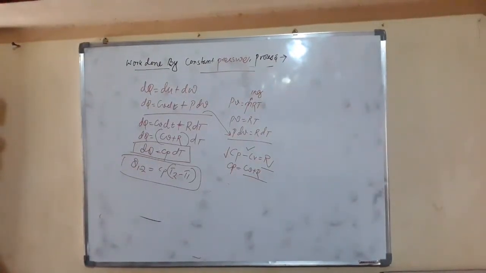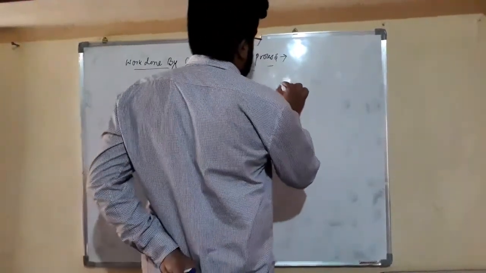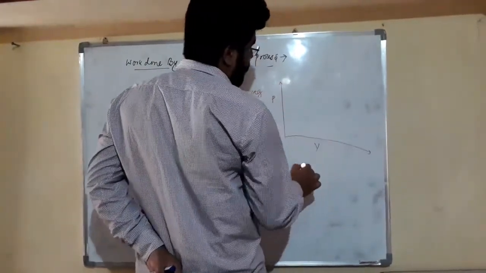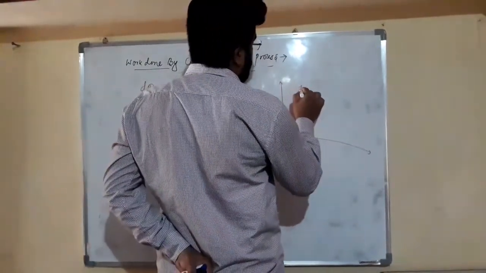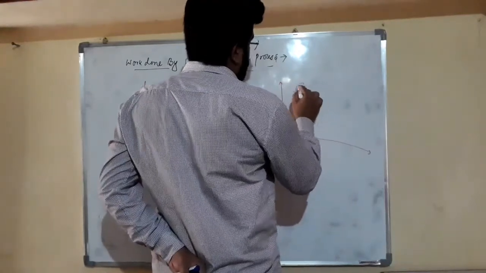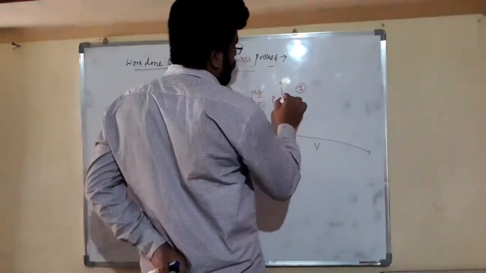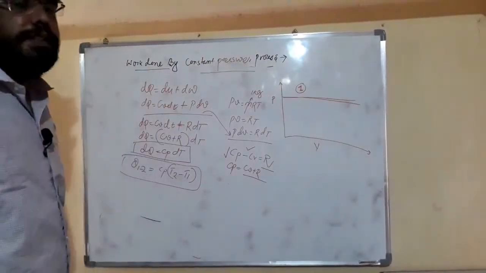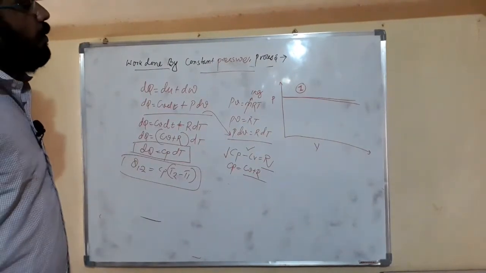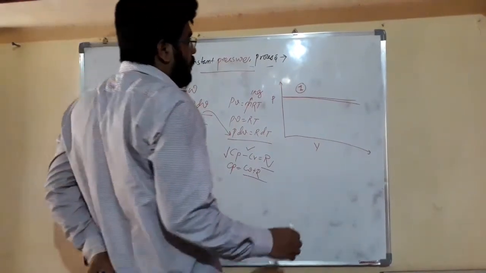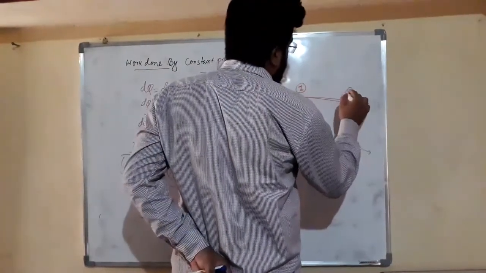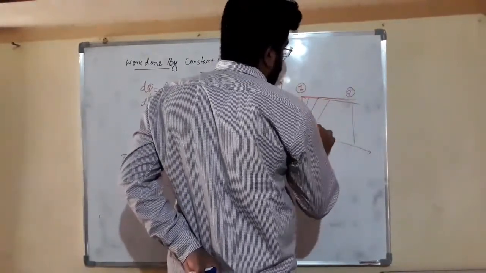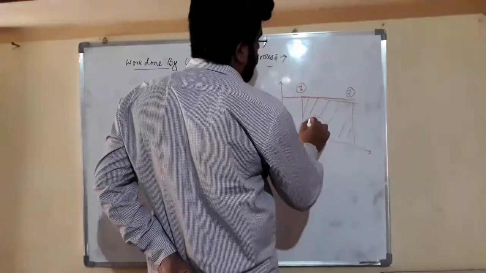Now friends, what is our PV diagram for this, pressure and volume? Here our state 1. So friends, here what happened? Pressure remains constant. And friends, as I already said, in the pressure-volume diagram the area gives work done. So friends, here state 1 and we are moving from 1 to 2. So pressure is constant, so the area under this gives us work done for this process.